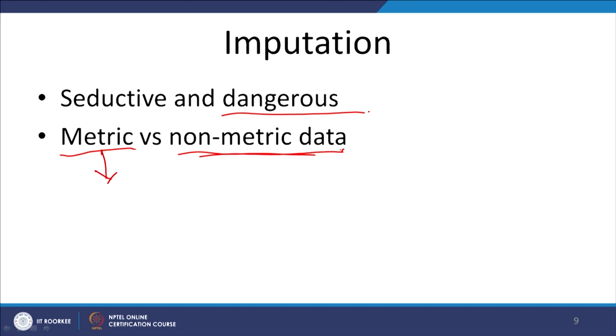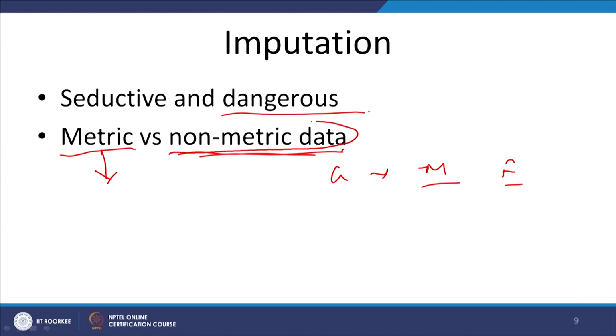What if the data is, for example, non-metric, for example gender, male and female. Now, suppose the person has not filled up whether it is male or female. Should you try to impute the data? No, you should not be doing it. I would advise never ever go for imputation of non-metric data, because it makes no logical sense, right.